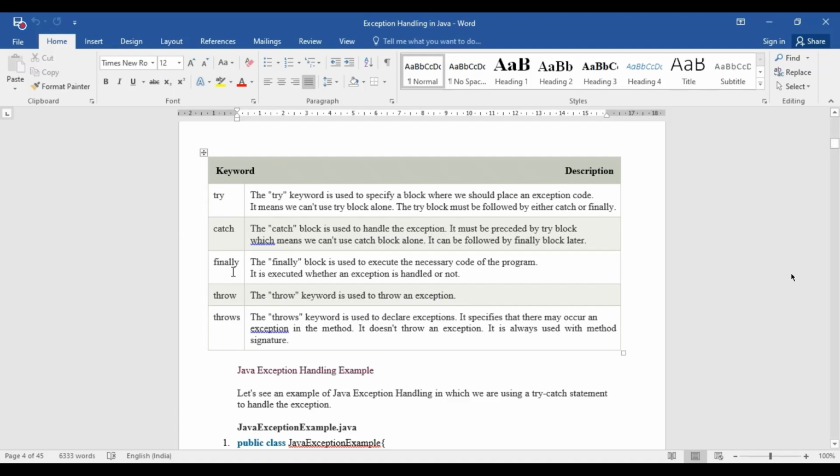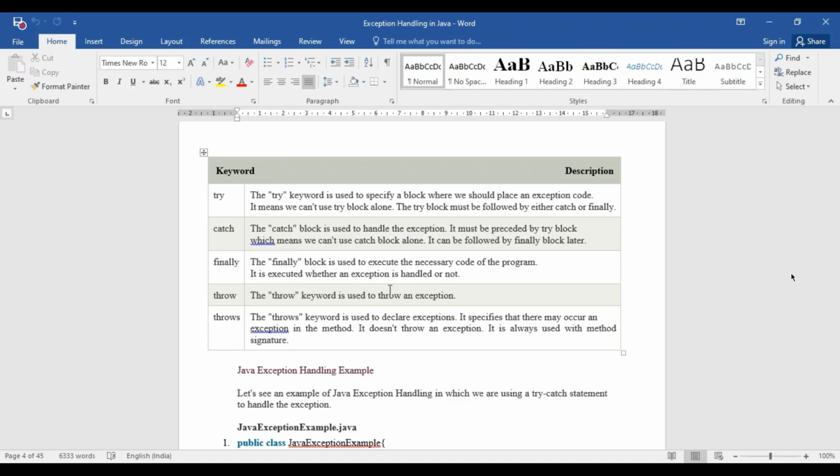And finally, I have already explained why the finally block is used. Finally block means whether there is an abnormal condition or not in your source code, this finally block will be executed. Whatever instruction you enclose within this finally block must be executed.